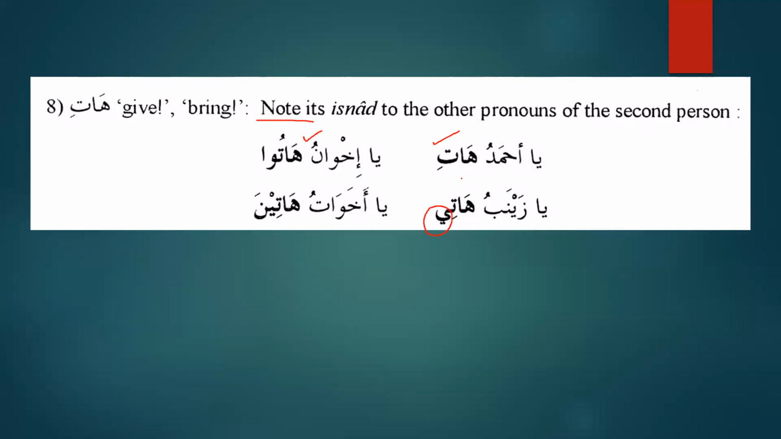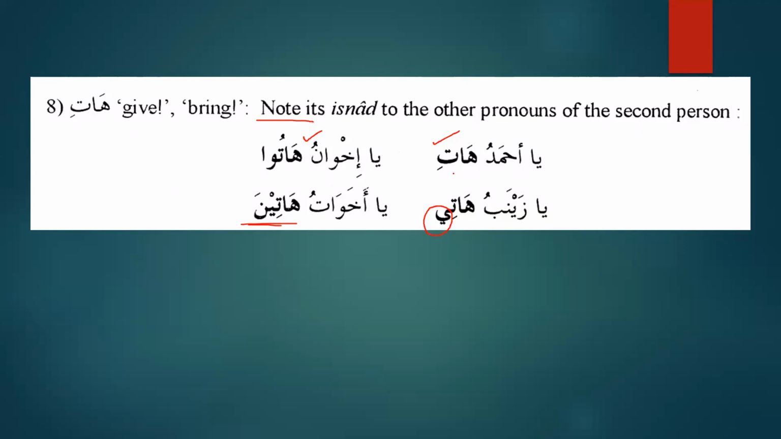And also, the fi'l al-amr for masculine and feminine is different. And for akhawatu, we will say, Ya akhawatu, hatina. That means bring. So you say, Ya Ahmadu, hati al-kitaba. Ya ikhwanu, hatu al-kitaba. Ya Zainabu, hati al-kitaba. Wa ya akhawatu, hatina al-kitaba.